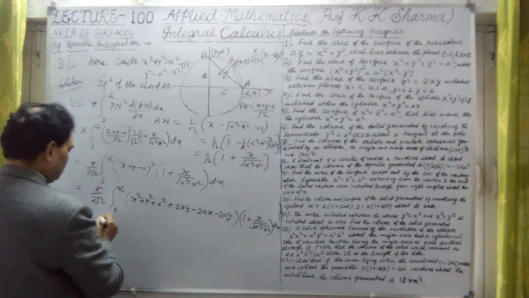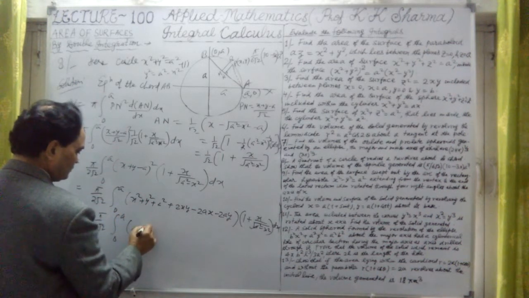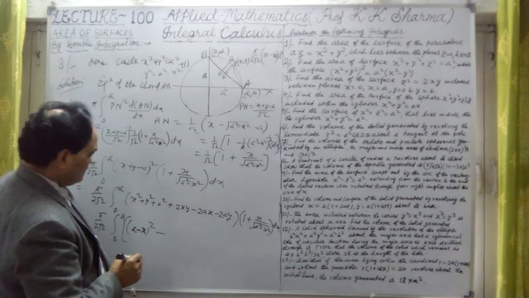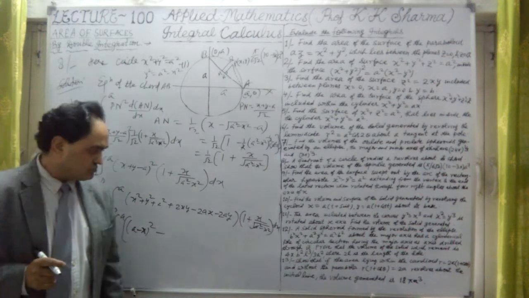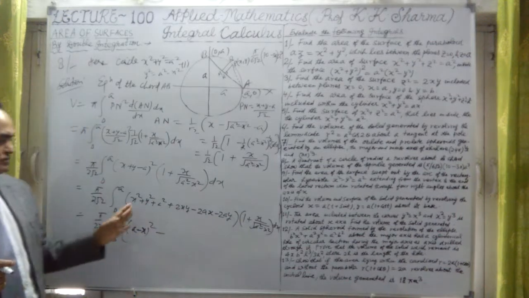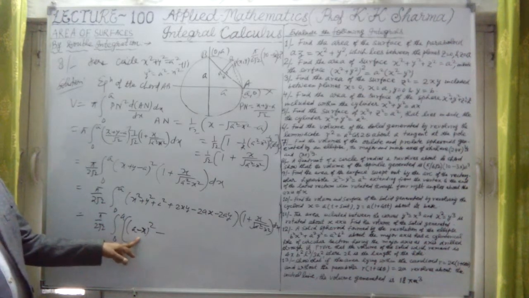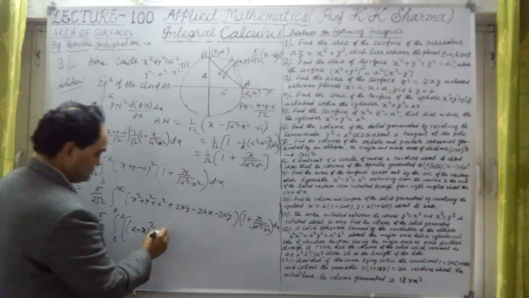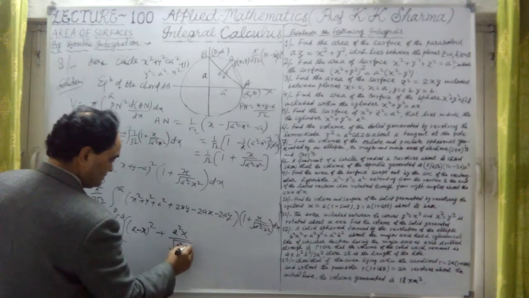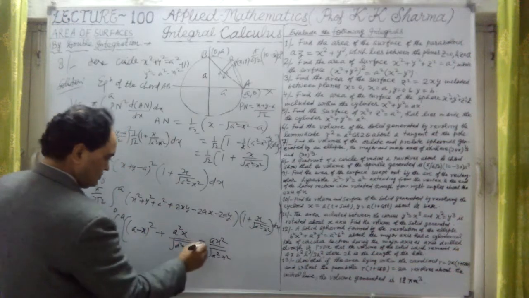Now if I multiply this and find out the values, after multiplication we get pi upon 2 root 2, 0 to a, (a - x) whole square, then plus a square x upon under root a square minus x square, minus a x square upon under root a square minus x square. If I multiply by 1, then by x upon under root a square minus x square, that whole value will give us the terms. First (a - x) whole square will come out, and plus a square x upon under root this, and after simplification I am writing a square x upon under root a square minus x square, minus a x square upon under root a square minus x square.